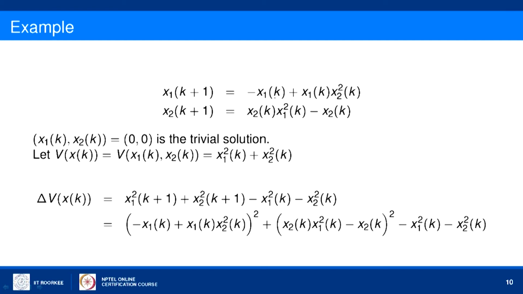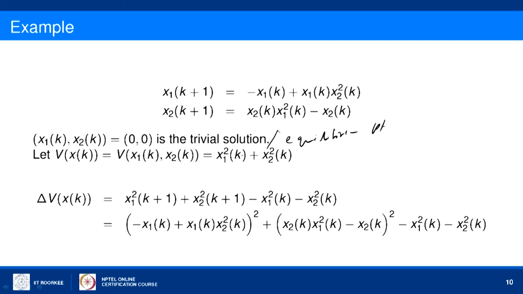It can be easily seen that when x1 and x2 both are 0, then it satisfies this equation. Therefore, 0 0 is the trivial solution, or the equilibrium point, of the system.